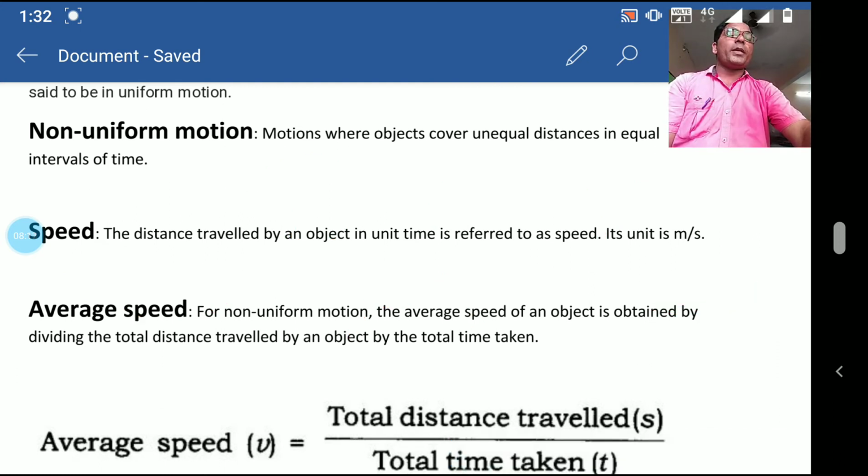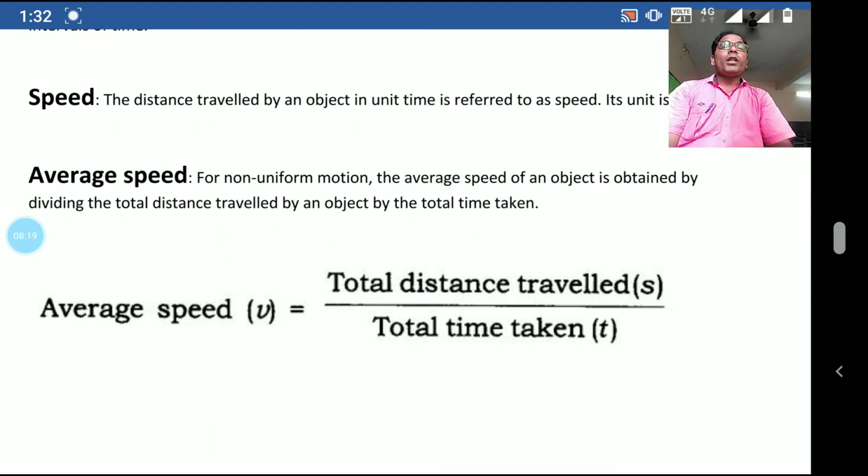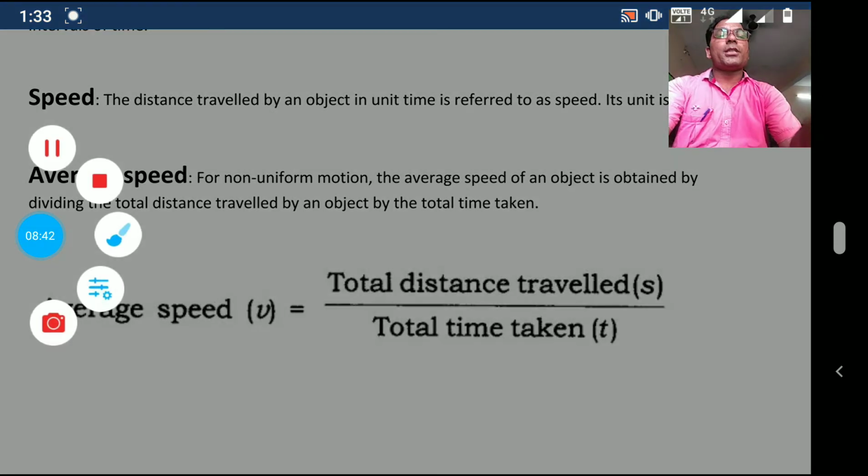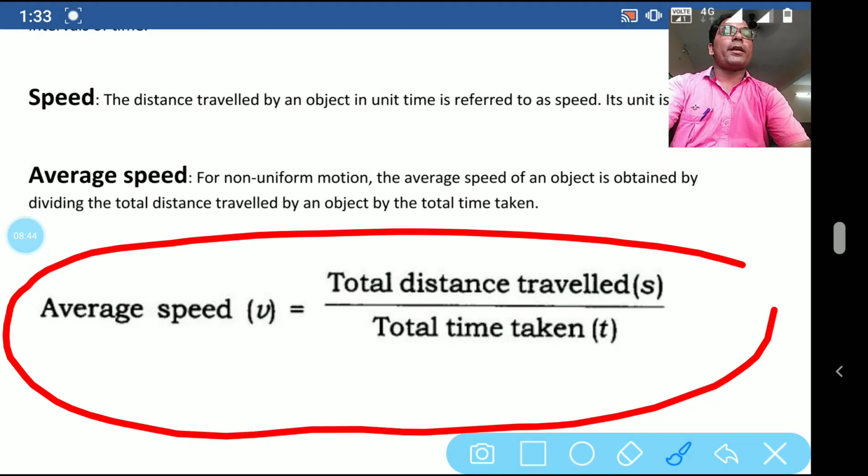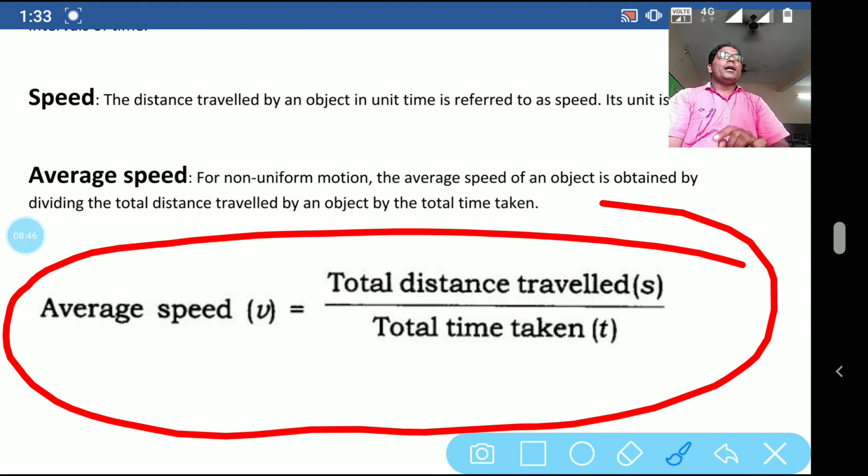And average speed, if you write down average speed for non-uniform motion, the average speed of an object is obtained by dividing the total distance traveled by the total time taken. Whatever total distance the object has traveled on a path, the actual length of the path, and the total time taken, that is called average speed. So this is the formula you can see: average speed equals total distance traveled upon total time taken.